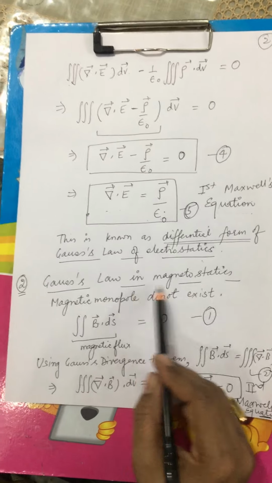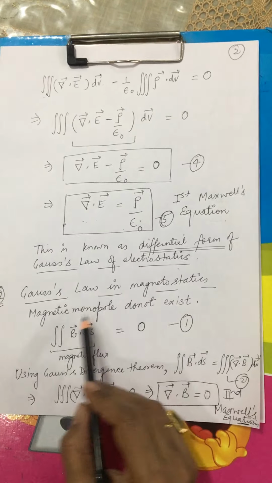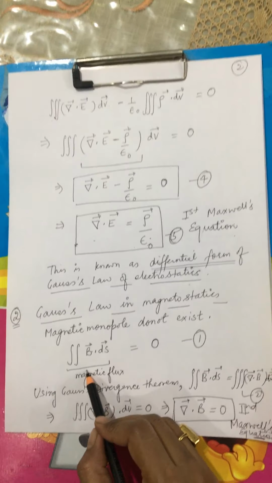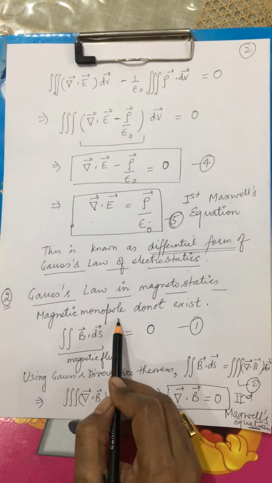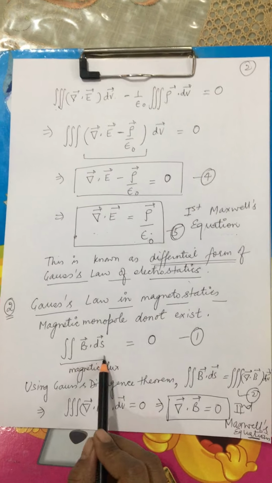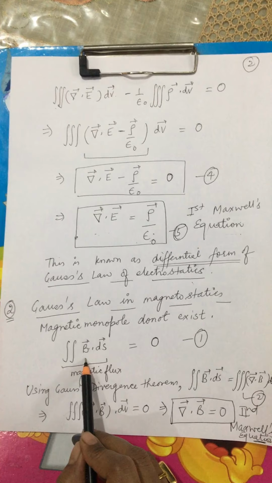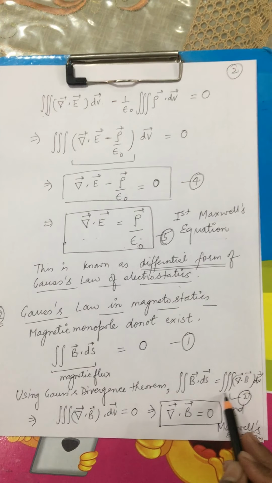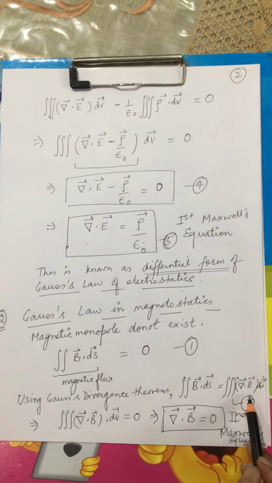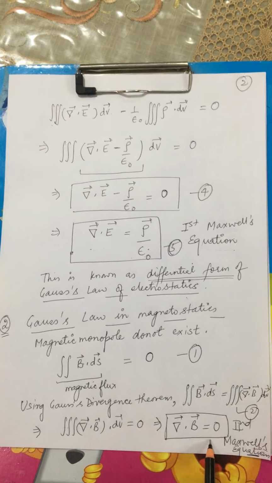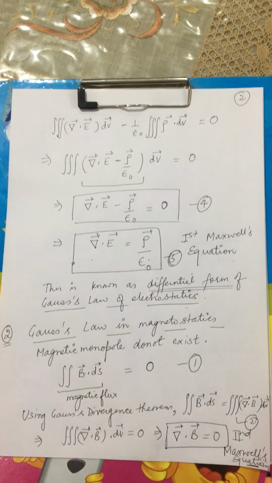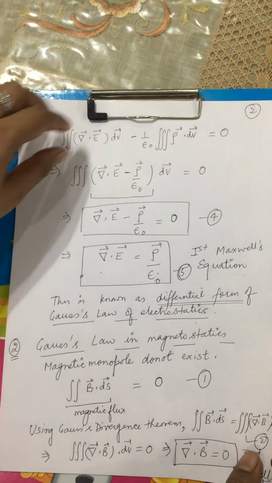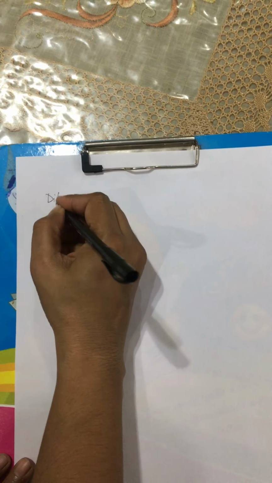We move on to Gauss law in magnetostatics, and it simply states that the net magnetic flux across an enclosed surface is always equal to 0, which means that magnetic monopoles do not exist. So if I write this mathematically, I can convert this 2D integral into a 3D integral using my Gauss divergence theorem, and from here I can make out del dot B is equal to 0. This becomes the second Maxwell's equation. So in today's class we have derived two Maxwell's equations in differential form.